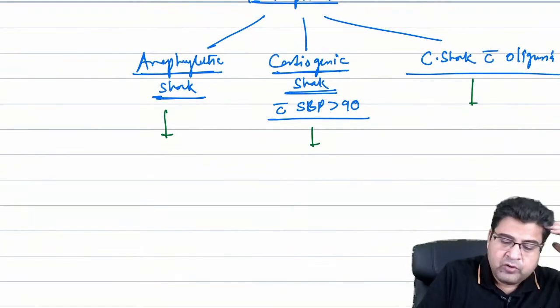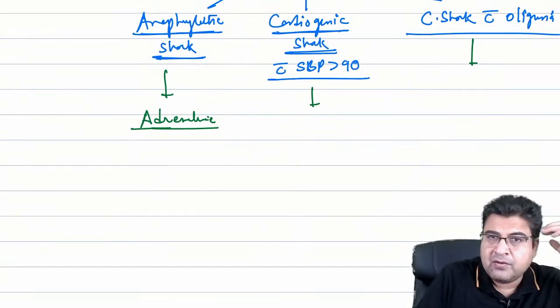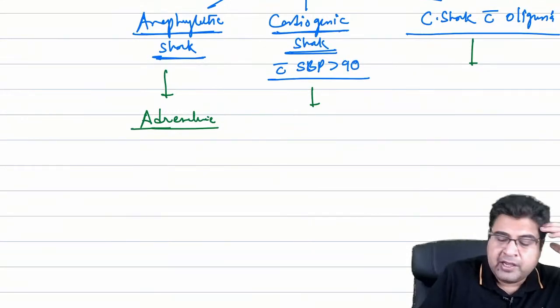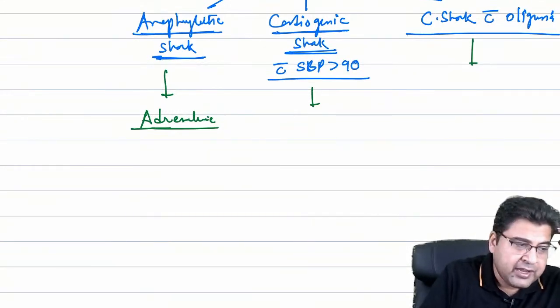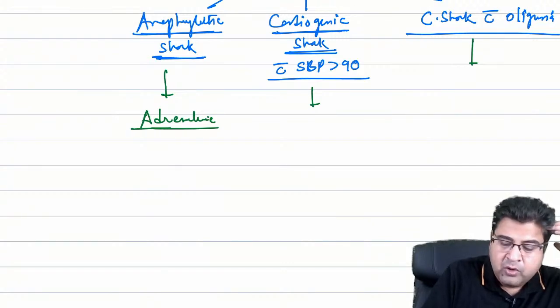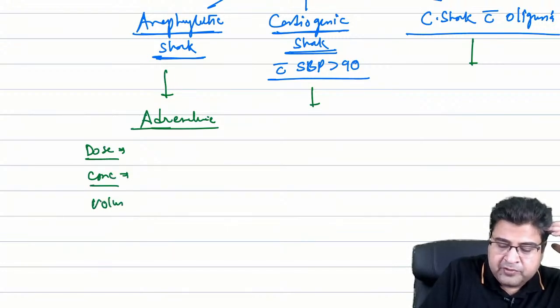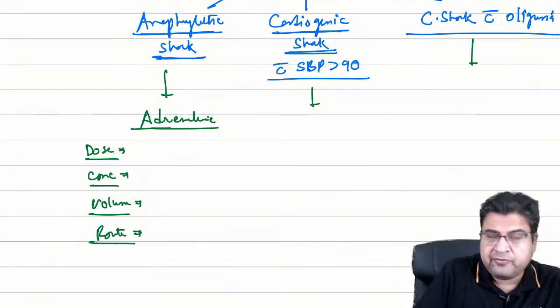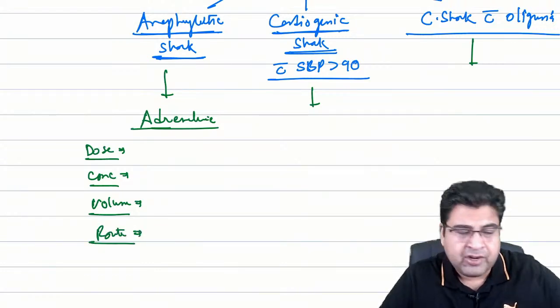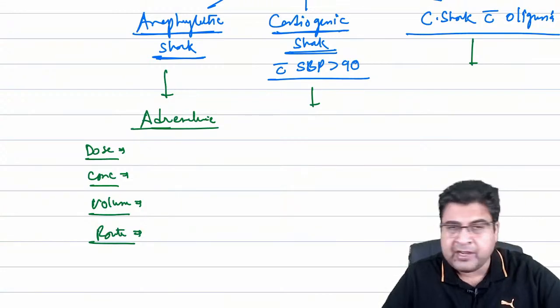Very good. So here you will mark the answer as adrenaline. The drug of choice here is adrenaline, which is the drug of choice for anaphylactic shock. So here guys, again you people have to answer me four questions. What is the dose of the medicine? What is the concentration? What is the volume that you will inject? And what is the route of administration? Four questions regarding adrenaline, which is useful for anaphylactic shock.